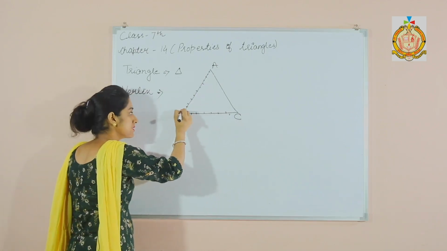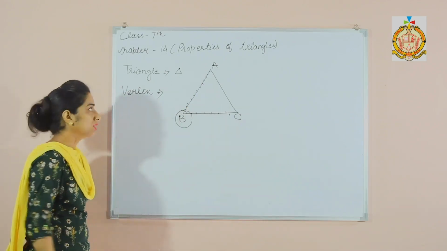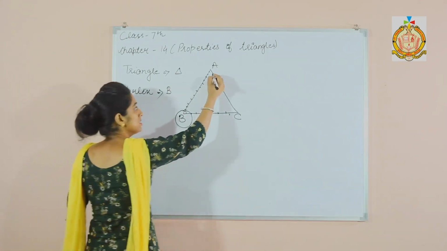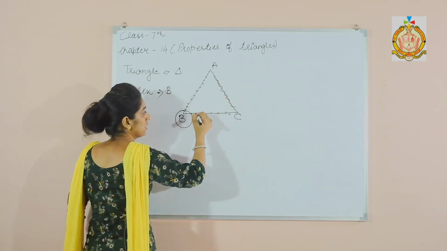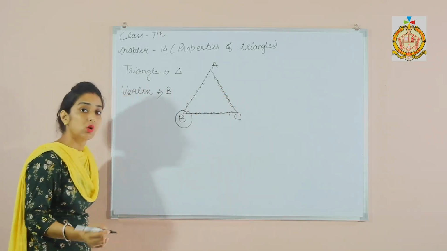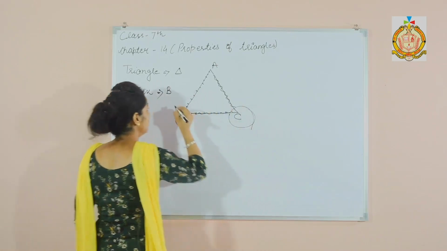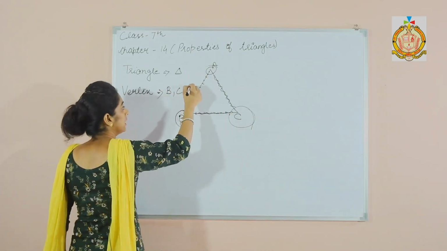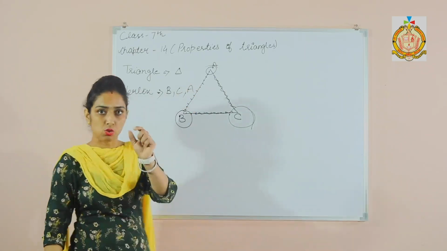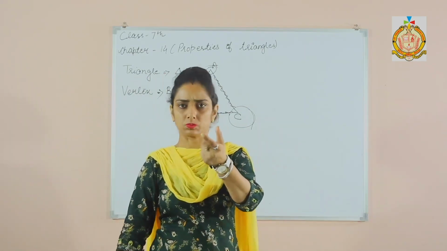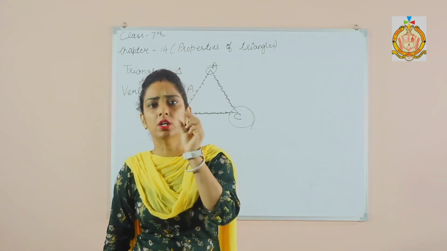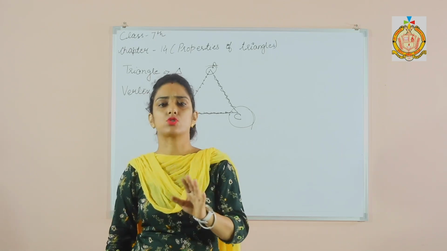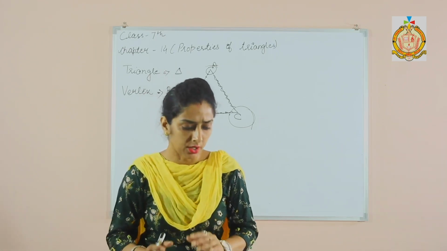The rays meet at a point B, so B is a vertex. Now C and A meet, so C is a vertex. This and this line meet, so A is a vertex. Vertex means peak, a point where two rays meet. So A, B, C are vertices.